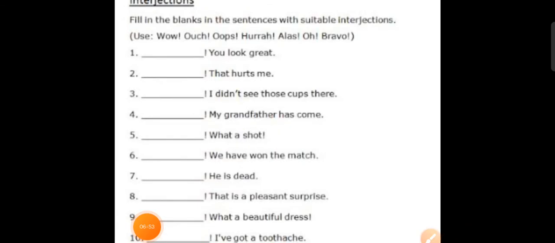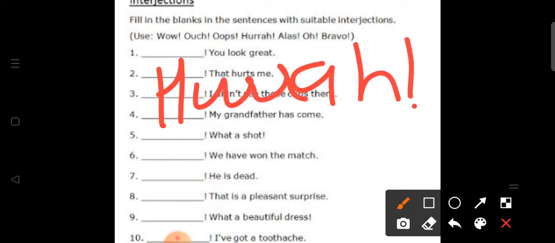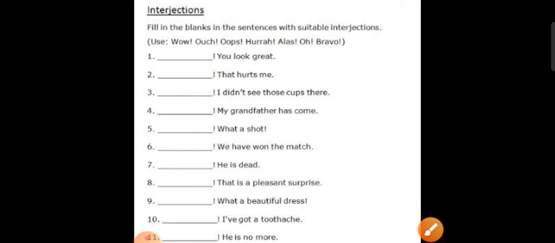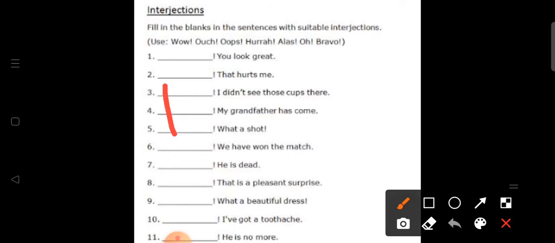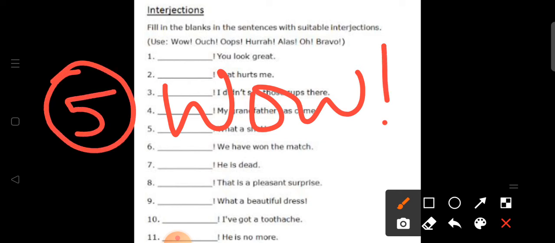Fourth one, dash, my grandfather has come. Now here, students, what you can write? Well, we can write over here hooray, ठीक है? Because it shows excitement, है ना? ये क्या दिखाता है? Excitement दिखाता है. Then next one, dash, what a shot. Here we can say wow, right? Because we are appreciating something, so we can say wow.